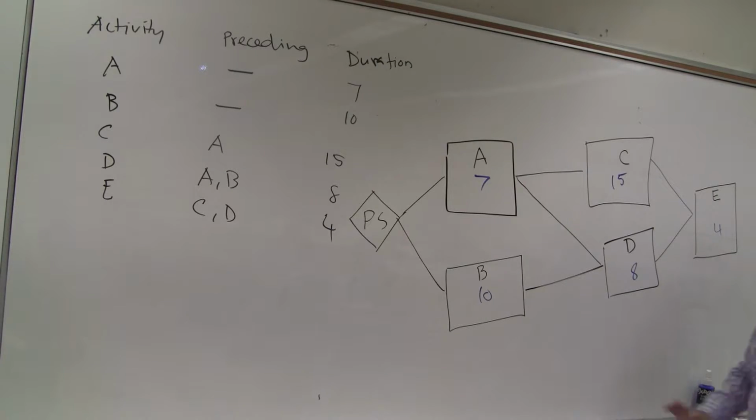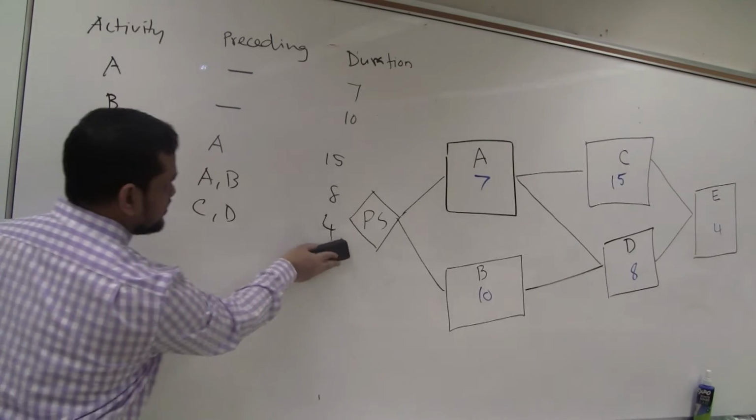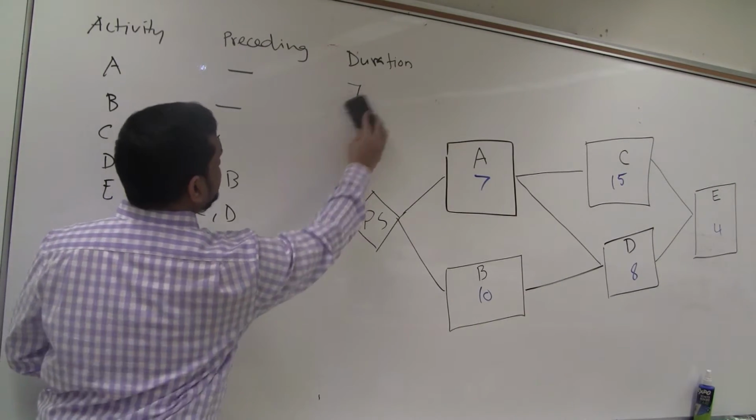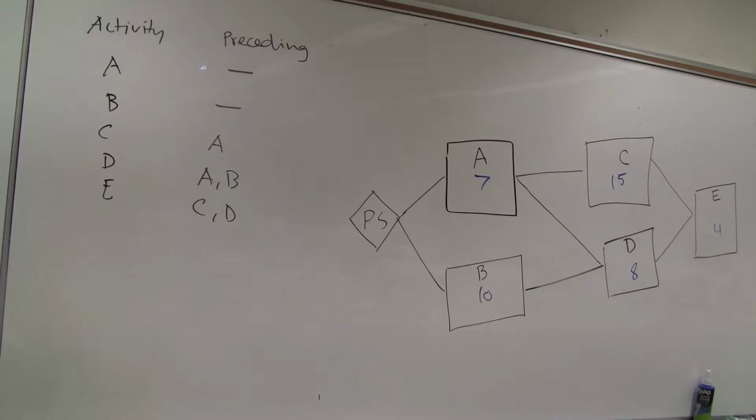So the diagram is done. I will clean this area to make it beautiful. Clear, right? Diagram, no problem.